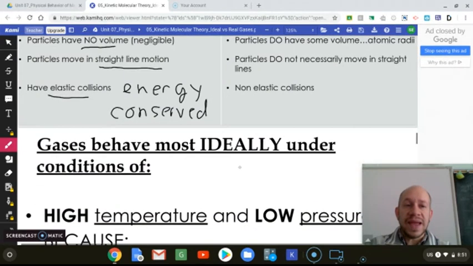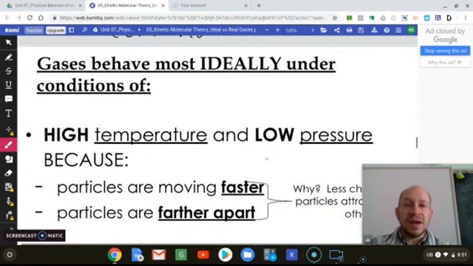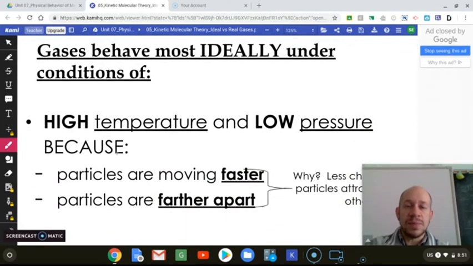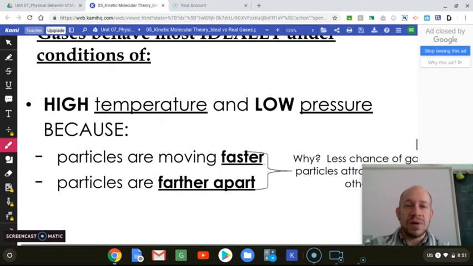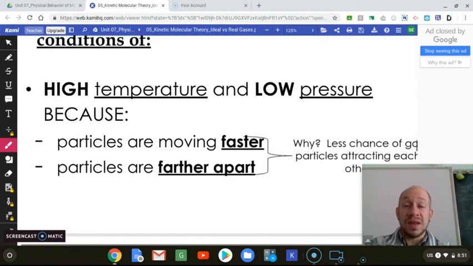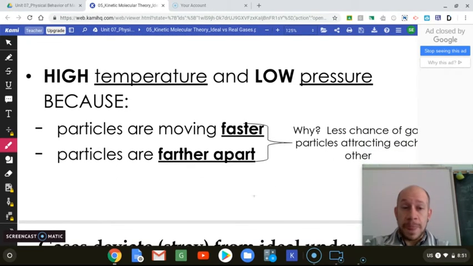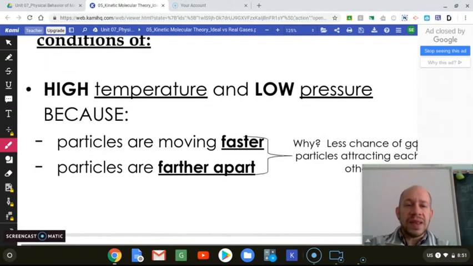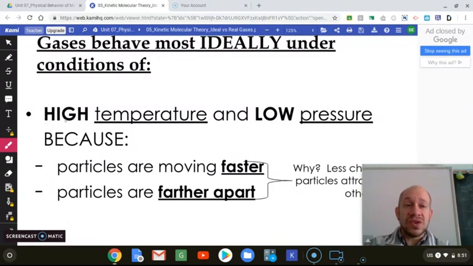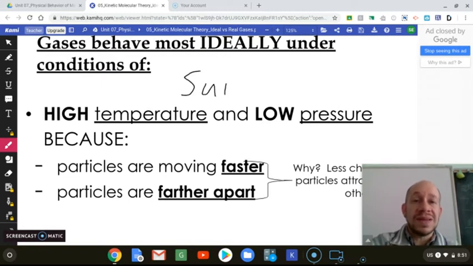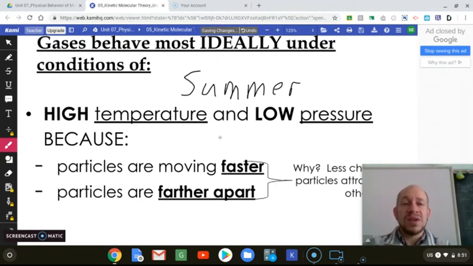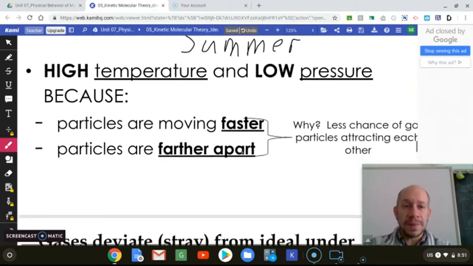So if we had a real gas, it would behave most ideally under these conditions if we had very high temperature and low pressure, because the particles are moving very fast and the particles are very far apart. So this allows less chance of particles attracting each other. And the way that I remember this is what conditions of year have high temperatures and low pressure? That's the summer. Summertime, it's hot. There's no school, so it's low pressure. You don't have to do a lot. So summer is when gases behave most ideally.